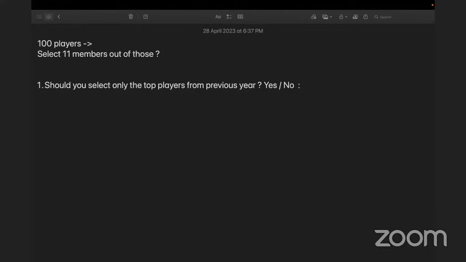So that means the last year performance is the only driving factor behind this year's performance. So imagine if a player, which is one of the best players in the world, had a bad season, had a bad form in one of the IPLs. Now you don't want to include them in your dream team next year. Right? So the answer to that question intuitively is we cannot use past data deterministically to determine the future. Obviously, we will use past records. We will consider past performance in our selection, but past performance should not be the only selection.